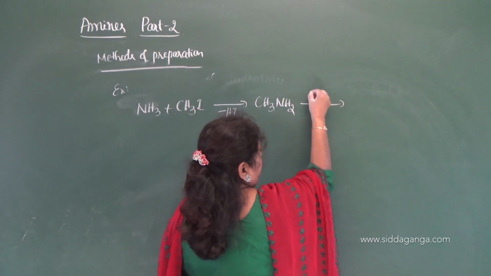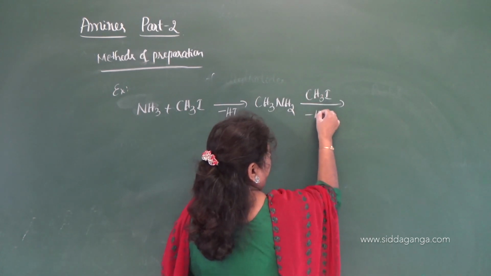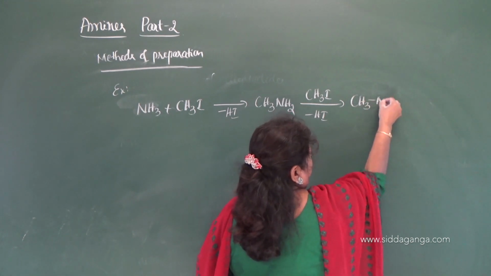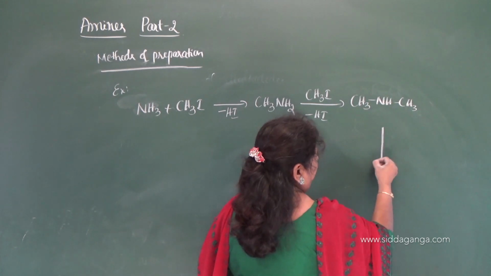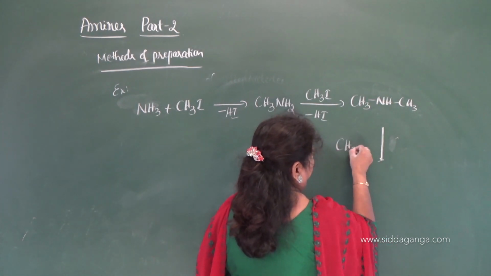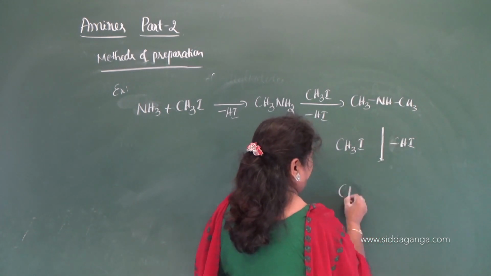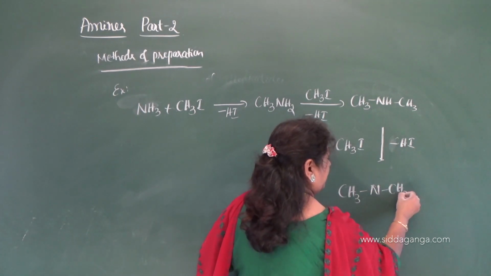Further, it undergoes reaction with one more molecule of methyl iodide. With the elimination of hydrogen iodide, you will get dimethylamine. This is secondary amine, and again it reacts with one more molecule of methyl iodide. With the elimination of hydrogen iodide, you will get trimethylamine.